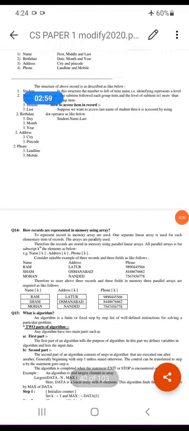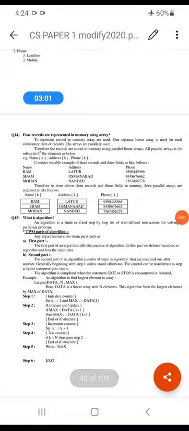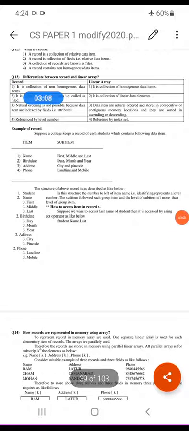To store a record in memory, we make use of parallel arrays as per the data fields available. For example, for this student record, we require from the given data 3 parallel arrays for name, 3 parallel arrays for birth date, 2 parallel arrays for address and 2 parallel arrays for pin code. So in total we require 10 parallel arrays to keep one record.